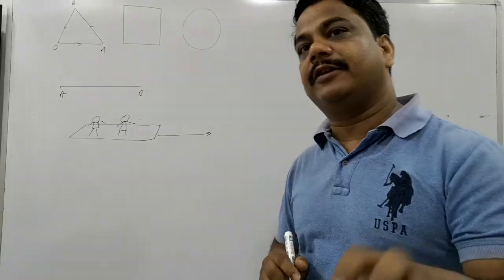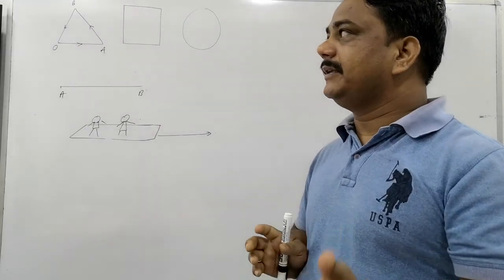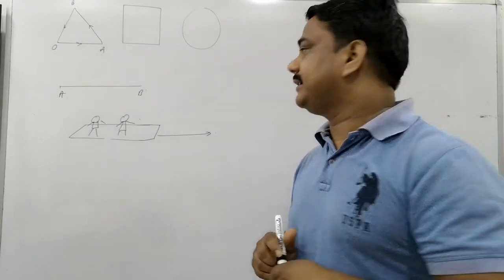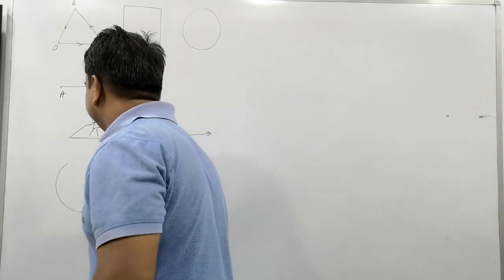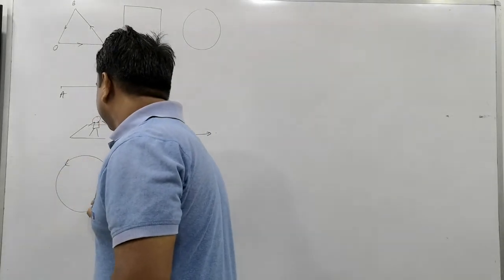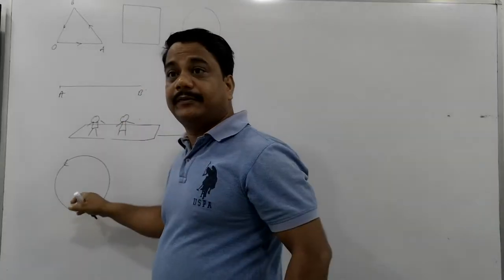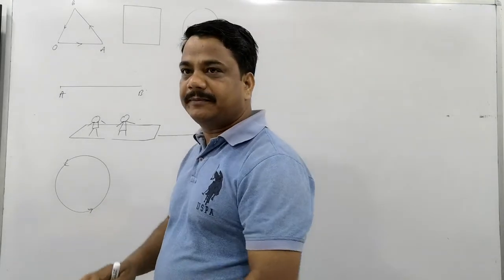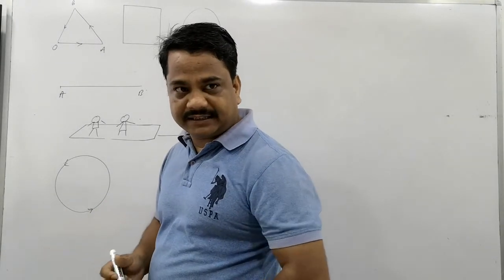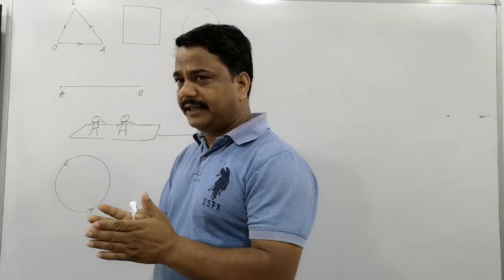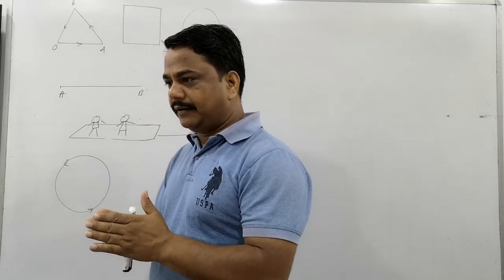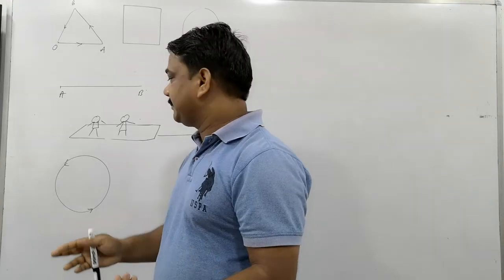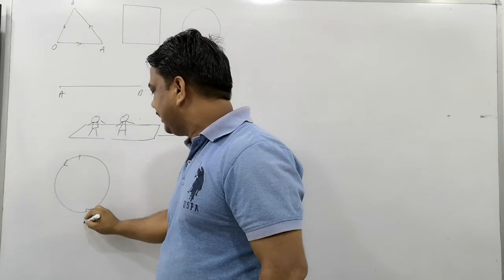A body is moving in a circular path, right? This is the motion of the body on a circular path. It completes one revolution in 4 seconds. Look here, that is the circular path, and it takes 4 seconds to complete one revolution. What is the displacement of the body? After 4 seconds is not being asked here. It is simply being asked, what is the displacement? The displacement after 2 seconds cannot be zero here.